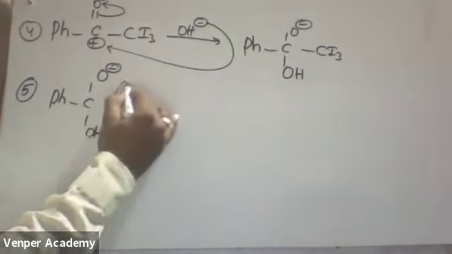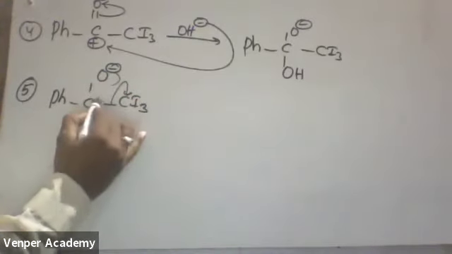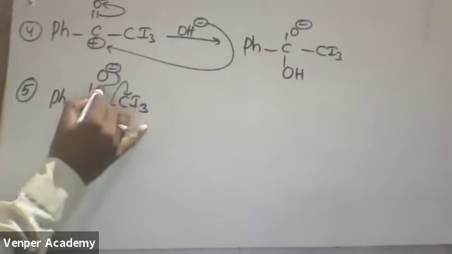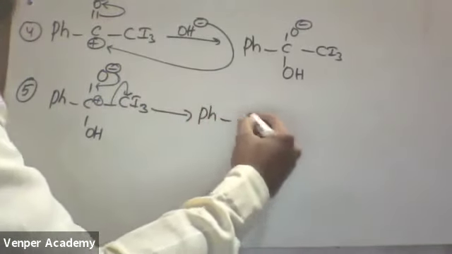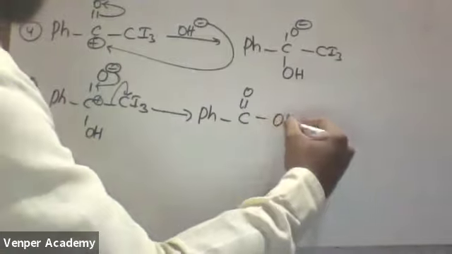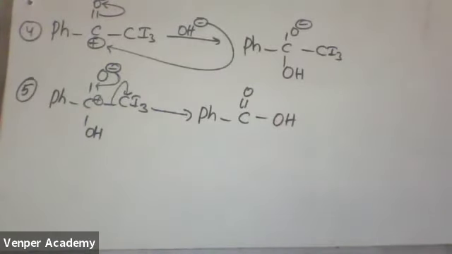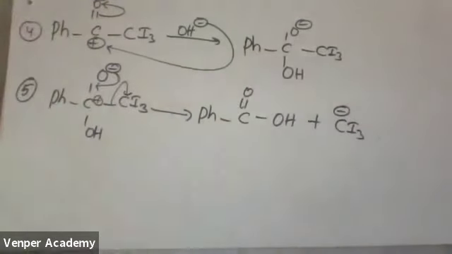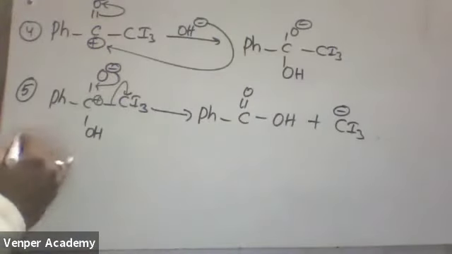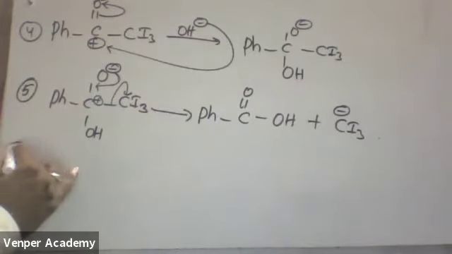This step is important. The CI3 group will go out, meaning immediately carbon will get a positive charge. Immediately this oxygen will shift the electrons inside. Once it shifts, you'll get PhC double bond OH, along with the elimination of CI3 minus. Sixth step.